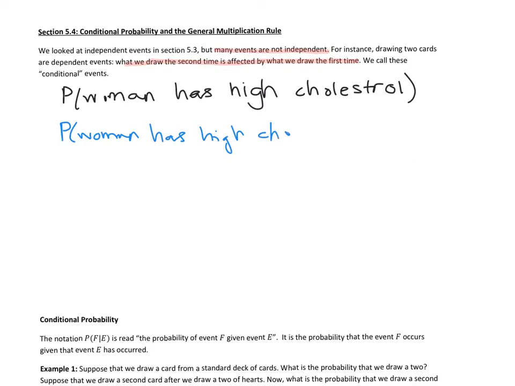and we can focus on diet. So let's say given a, have you heard of the SAD? It's an acronym, Standard American Diet. The acronym is SAD. Standard American Diet means maybe there's fast food included in that, a lot of convenient processed meals, stuff like that. And then we could compare that to the probability of a woman with high cholesterol